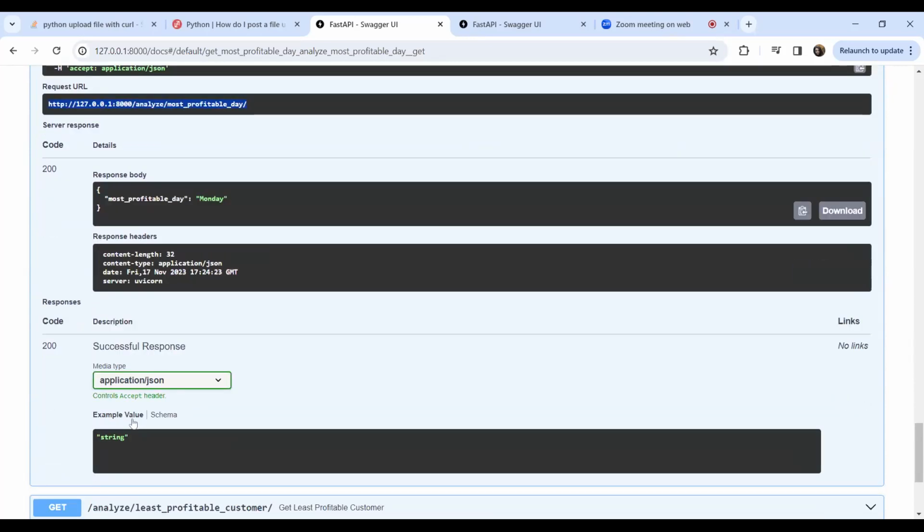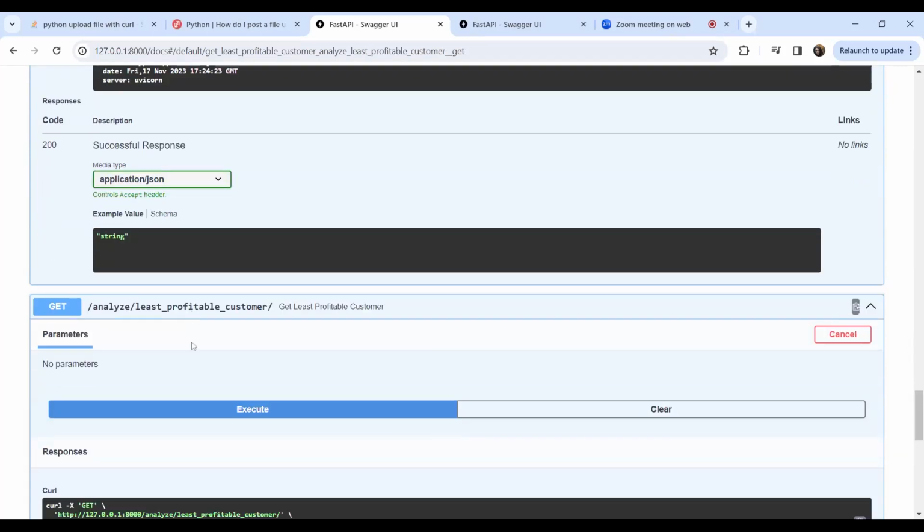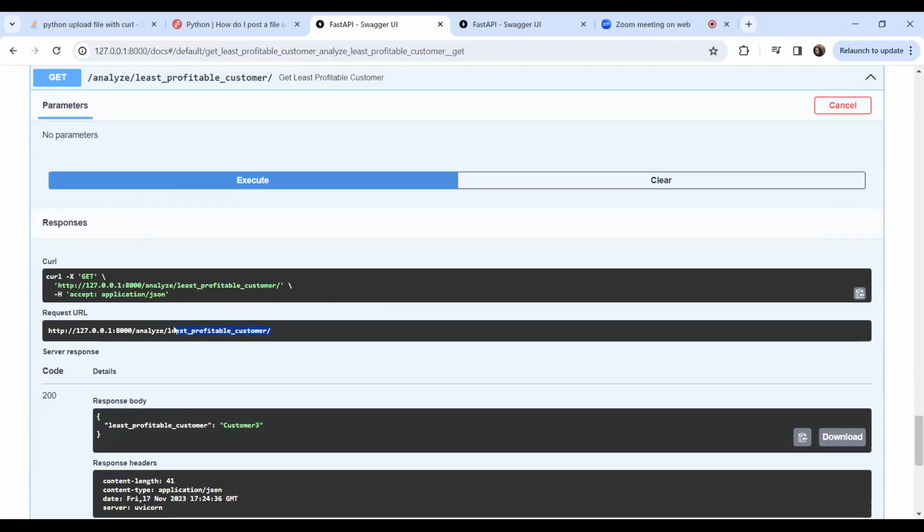But as Pradeep told, these are different operations that we are going to do. And that's what the entire endpoint is. So this least profitable customer endpoint would tell that I'm going to analyze the least profitable customer, and it will have a set of arguments that you need to pass to get it done.